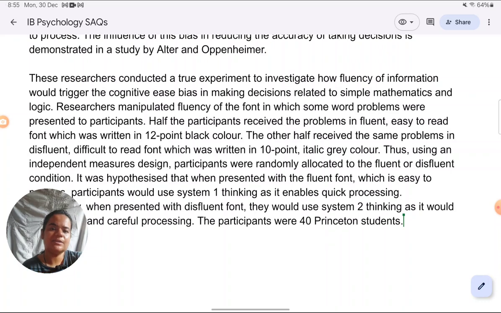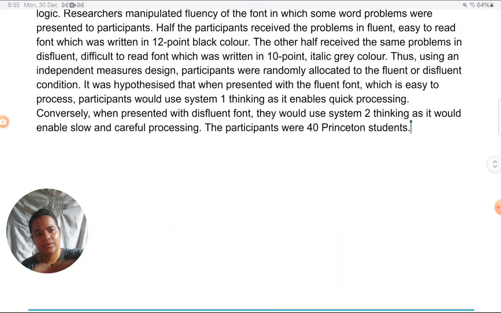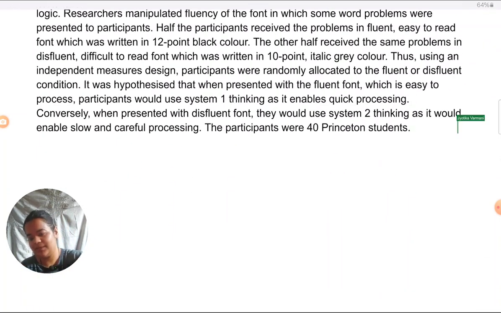Remaining things, hypothesis, standardization, control, those are considered to be additional features of an experiment, not the very defining features. So those you can compromise a little if you feel you're not able to bring them about. Although when you're preparing your answer, you should just make sure you know everything about the study. But in case you're missing one or two of these features, that is fine. Okay, so these were the participants coming to the material.